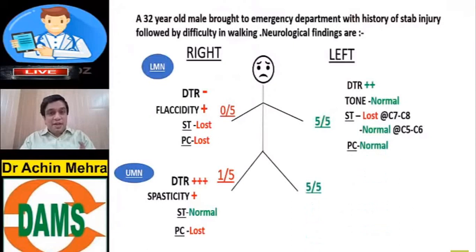Now let's look at the left lower limb of the patient. The power in the left lower limb is 5/5. The deep tendon reflexes are normal. The tone is normal.